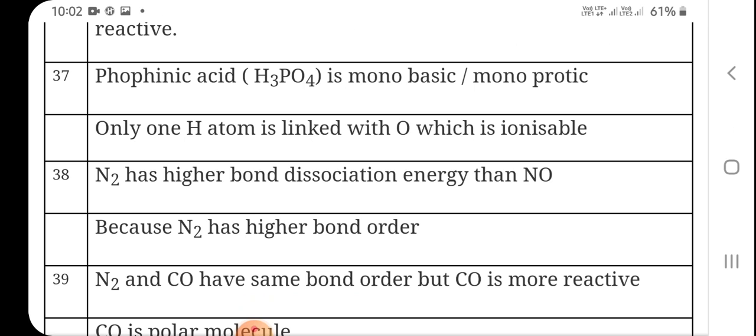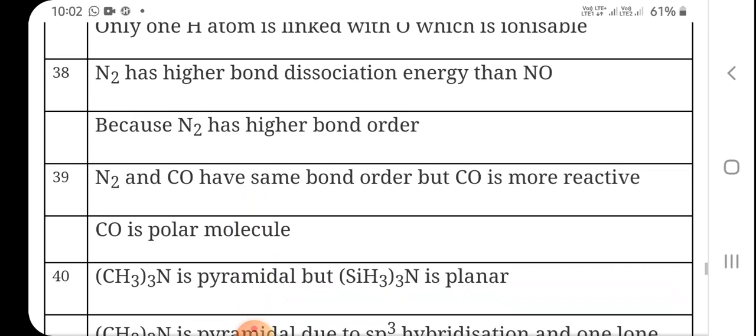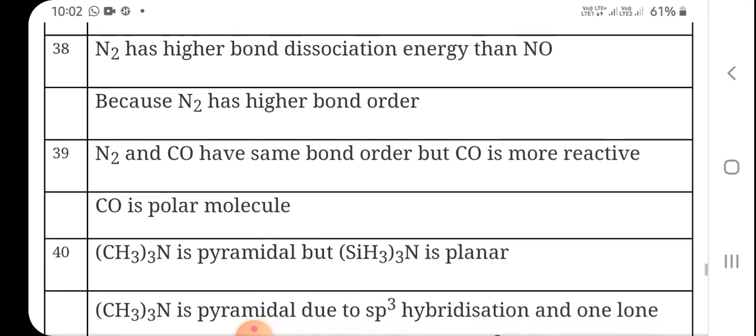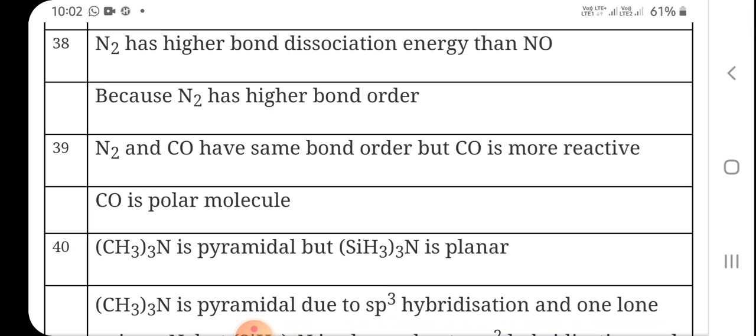Nitrogen has higher bond dissociation enthalpy than NO because nitrogen has higher bond order. What is the bond order? It is 3. N2 and CO have the same bond order but CO is more reactive because CO is a polar molecule.